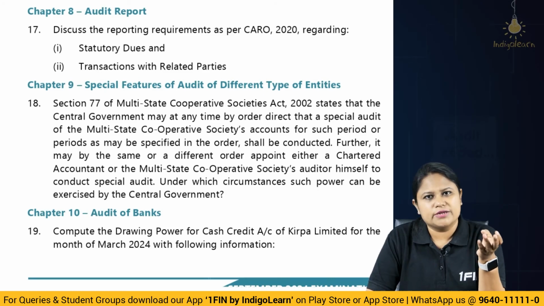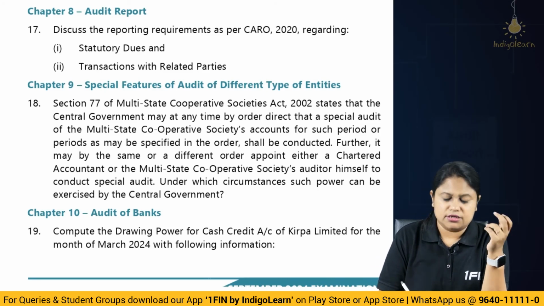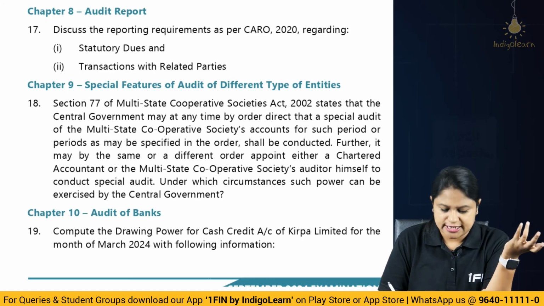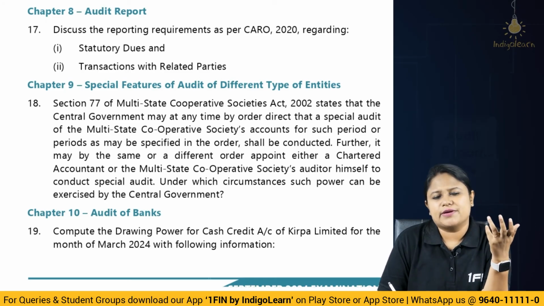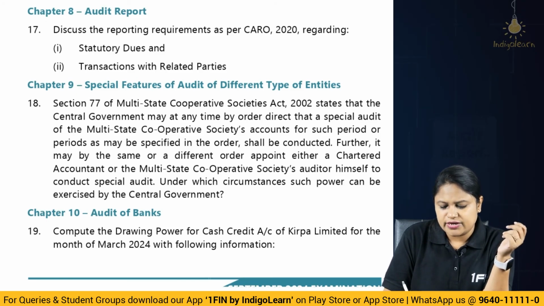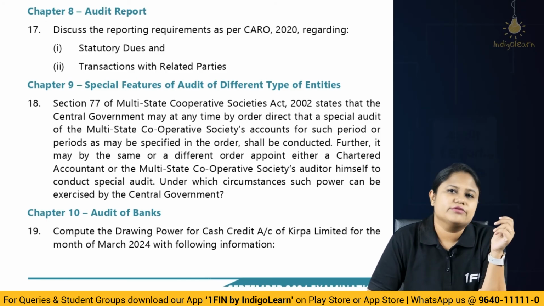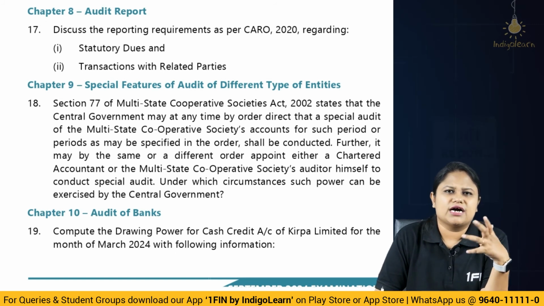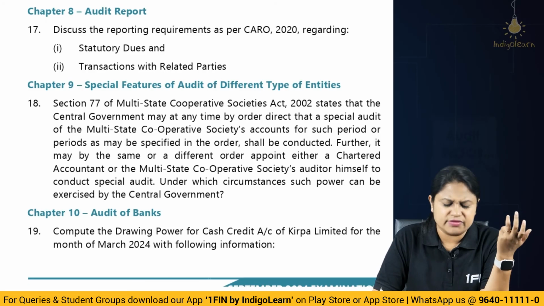Second, there is nature, amount and period. And then when you talk about the disputed one, then the amount and the forum where the dispute is going on has to be mentioned. For transaction with related party, we have to report whether sections 177 and 188 of the Companies Act have been duly complied with or not. This is a theoretical question here, because usually we see a CARO case study kind of question, but here they have given it straightforward.